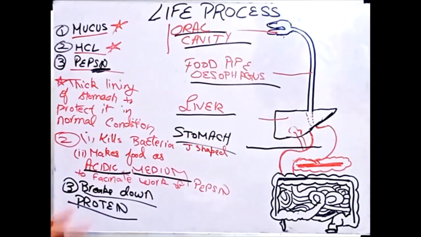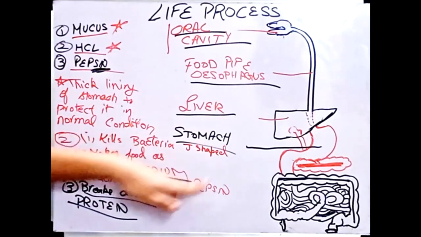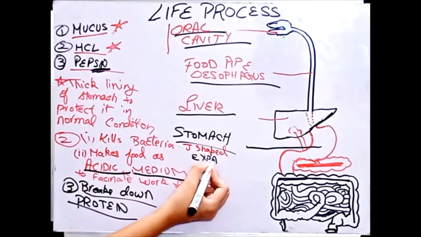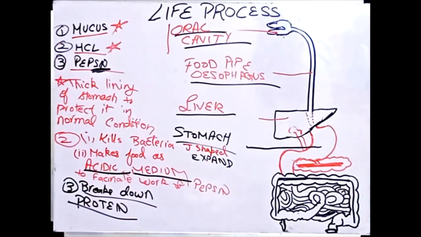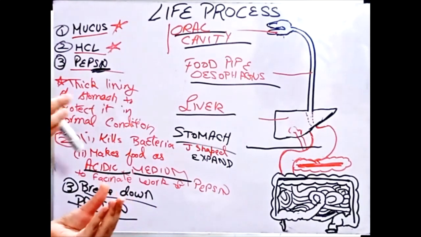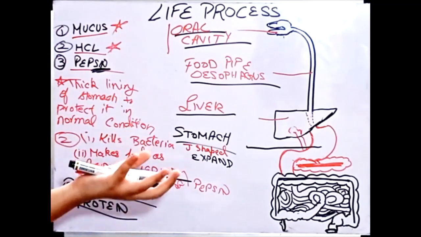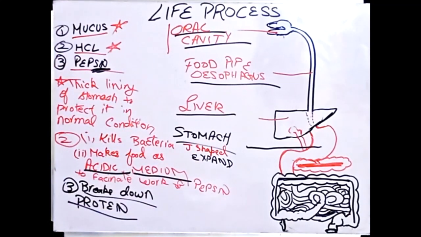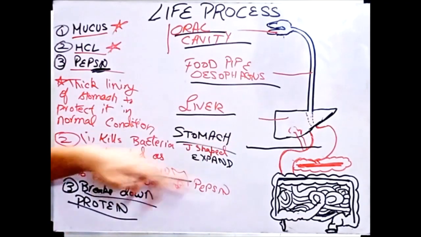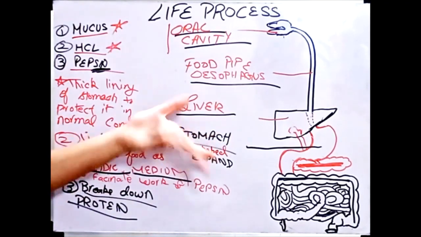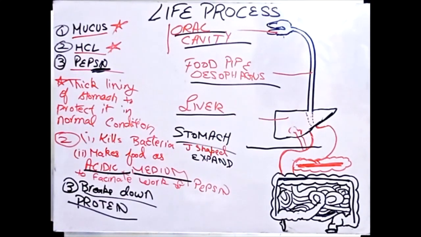When food enters the stomach, so it is J-shaped, and what happens is it expands. Expand करता है. Like say it was like this. As soon as the food enters, it expands how much it can. And then these three enzymes present in our stomach help us to digest food, and we can say that partially it digests but fully digest नहीं होता है.